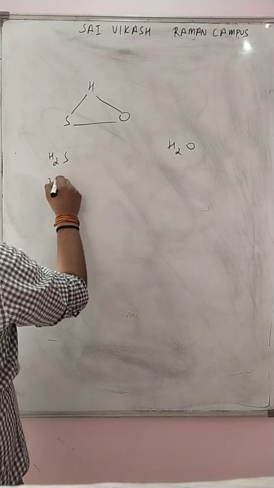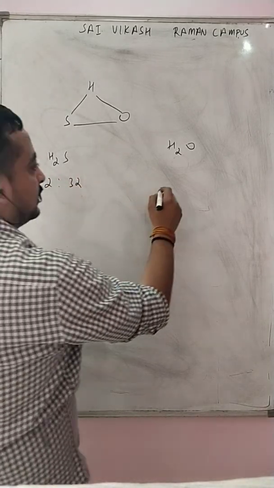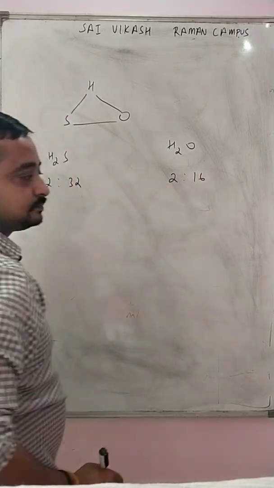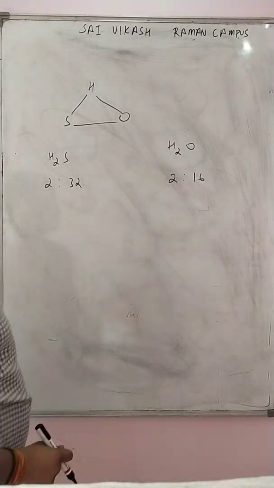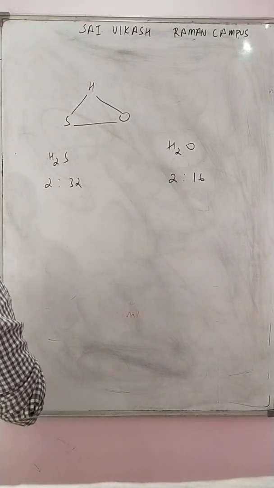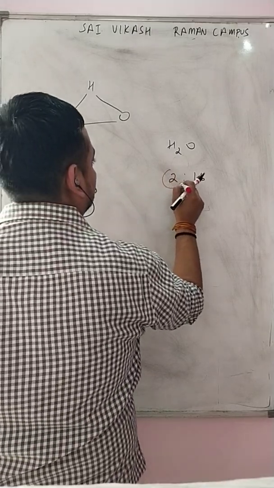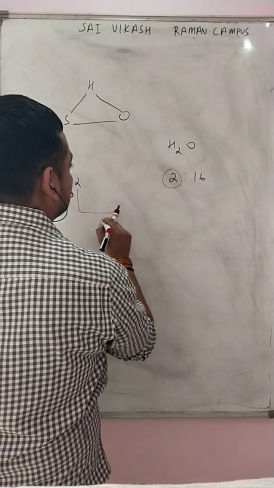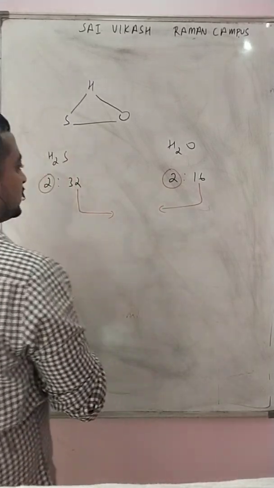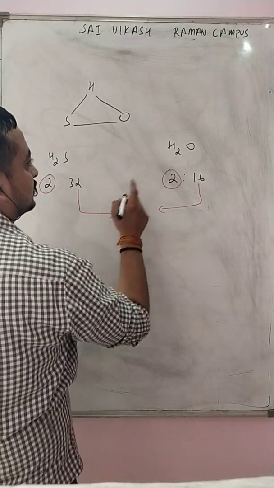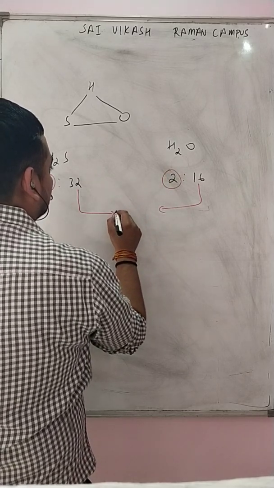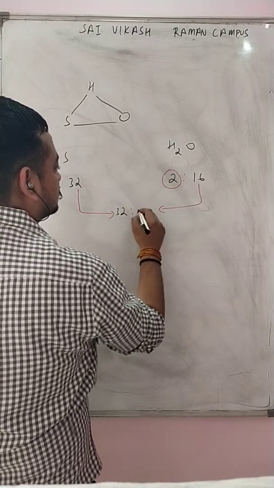Let us take 2:32 here and 2:16. 2 mass, 60 mass. As we already know, this mass is fixed. Just extract these two values. What does it come to? 32:16.